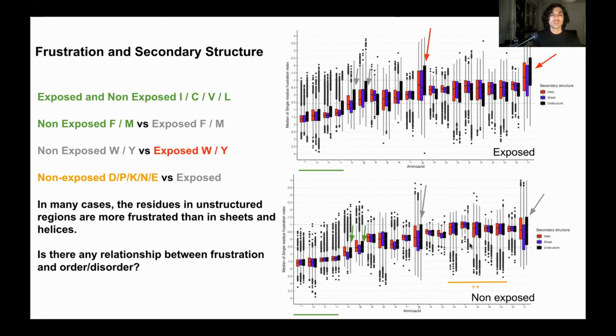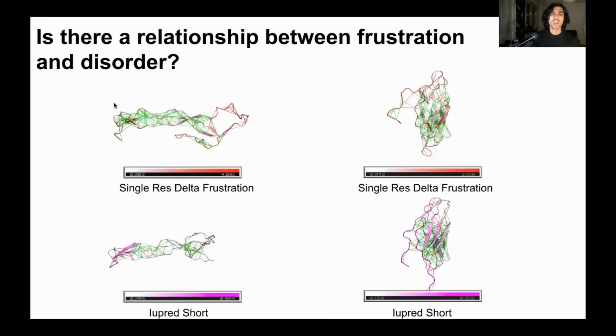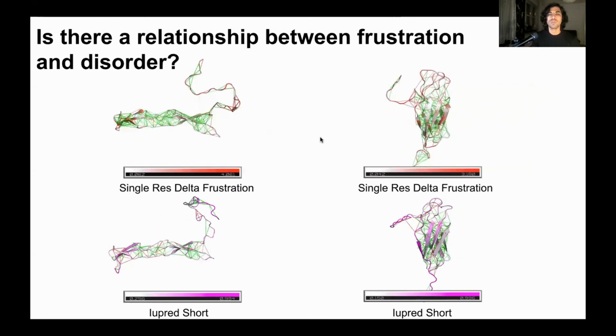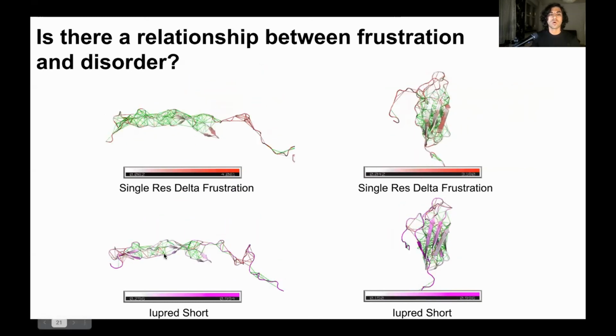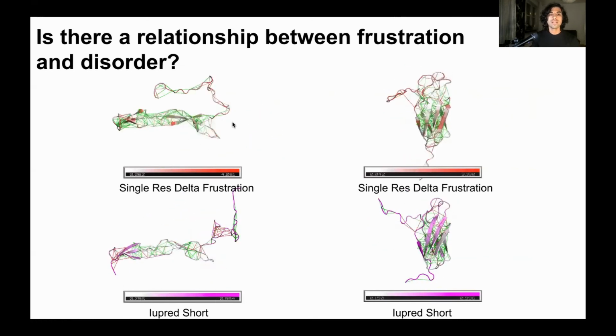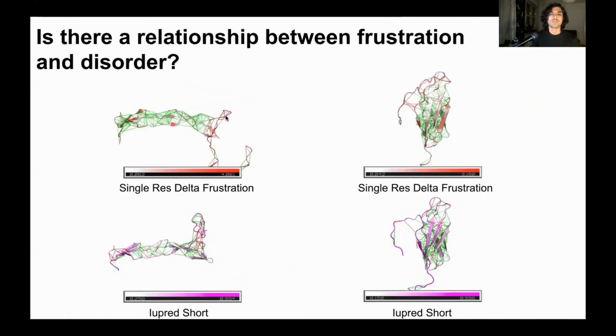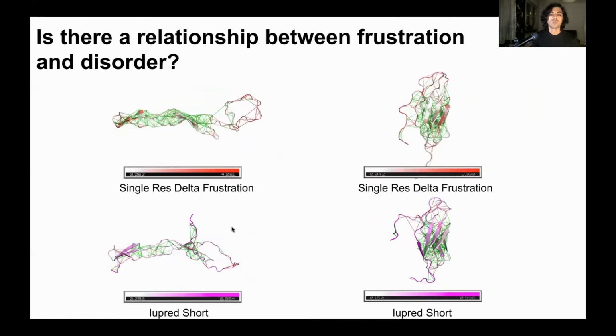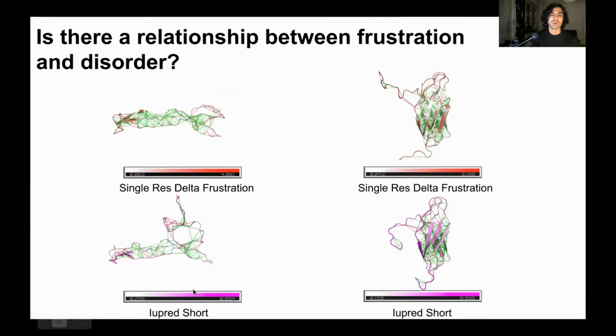they are non-exposed. So in many cases we can also observe that the residues that are in the structured part of the dataset are more frustrated than the ones that are in beta sheets or alpha helices. So we started to ask ourselves if there is any relationship between frustration and order and disorder. So if we go back to the movies which I showed before, and we compare now in the backbone, we are showing the IUPred prediction as a color. We can see that the regions that are more mobile and more frustrated also correspond to the regions that are more disordered according to IUPred.